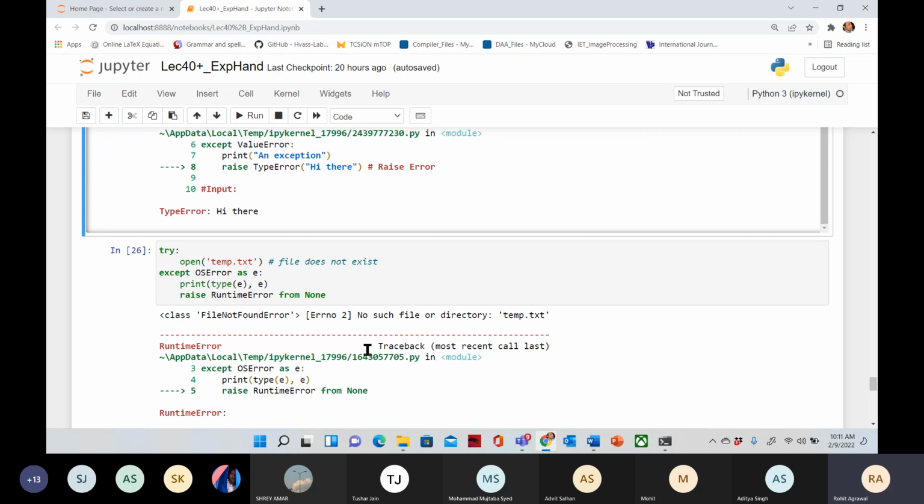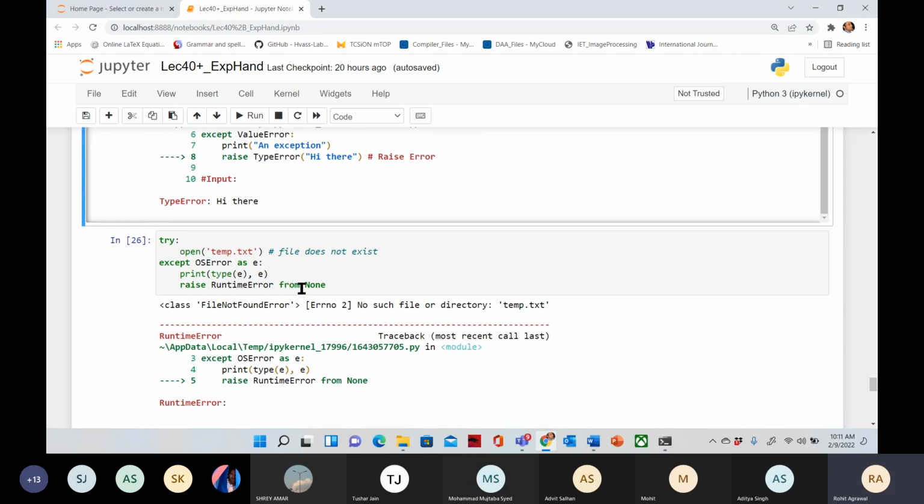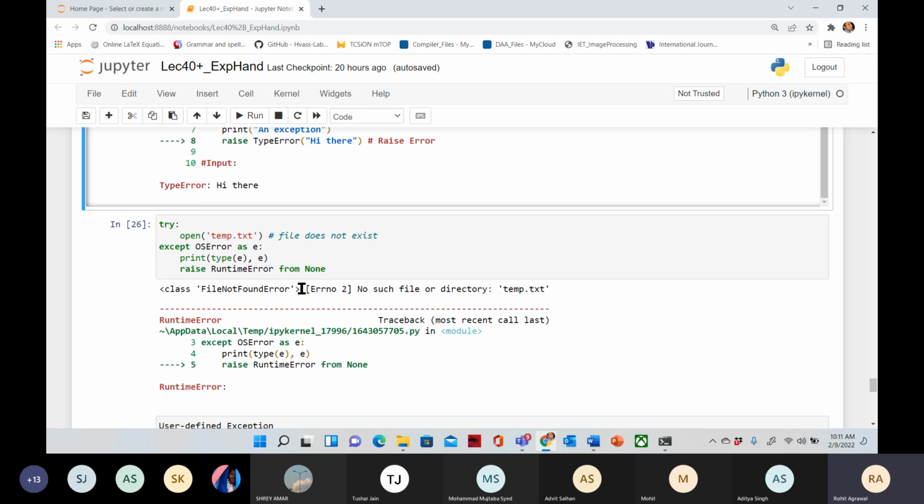Similarly here, in the file handling programs we did, we can use the try except clause, because you are trying to open a file and you may not know whether the file exists in the system or not. So this can raise an exception.